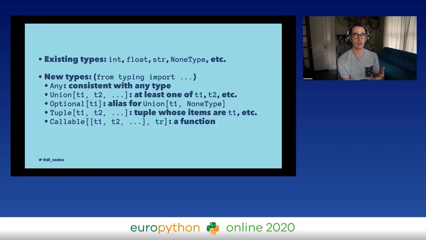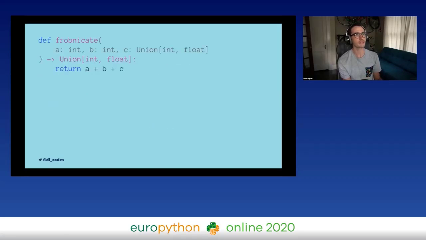Any would be a wildcard for matching any type. Union would combine two types together into a single type. Optional is the union of None and basically any type that you want. Tuples, subtypes for collections, that kind of thing. So that would let us write a function like this.